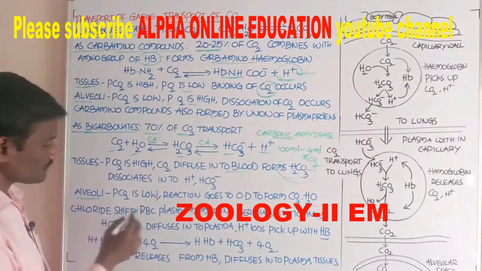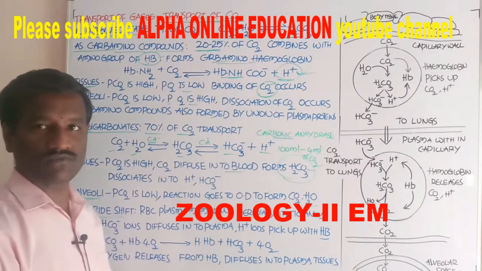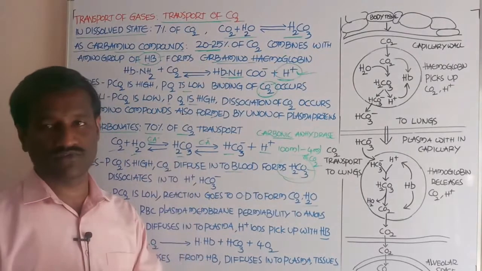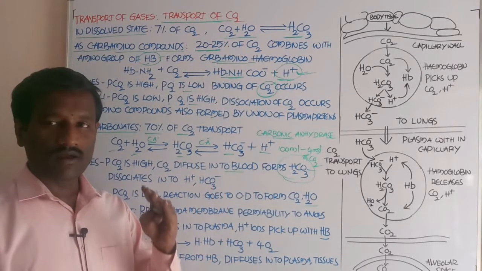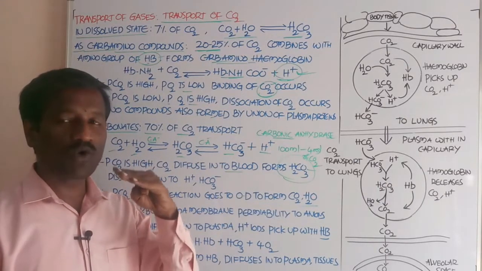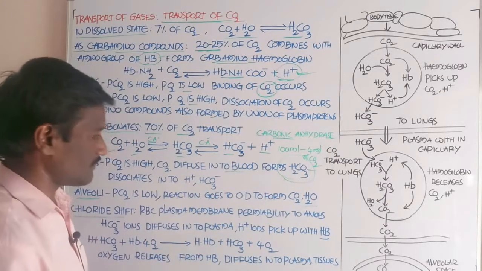Now, what about the chloride shift? The chloride shift is also called Hamburger's phenomenon. The plasma membrane of the RBC is more permeable to anions.